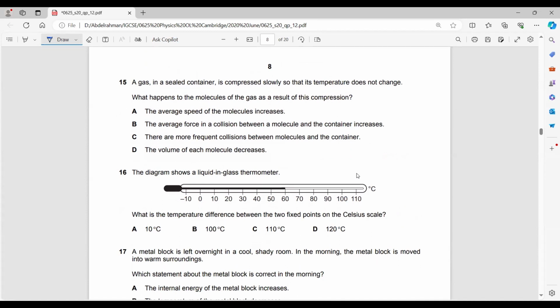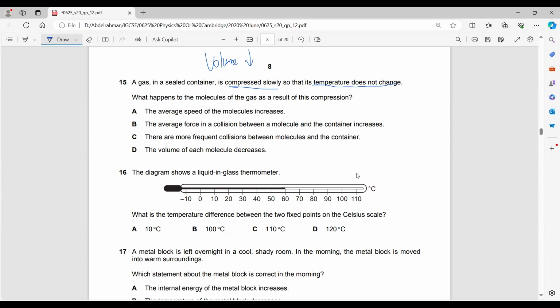A gas in a sealed container is compressed slowly so that the temperature does not change. What happens to the molecules of the gas as a result of this compression? When you compress a gas at a constant temperature, the volume decreases. The volume is now decreasing. What happens to the pressure?